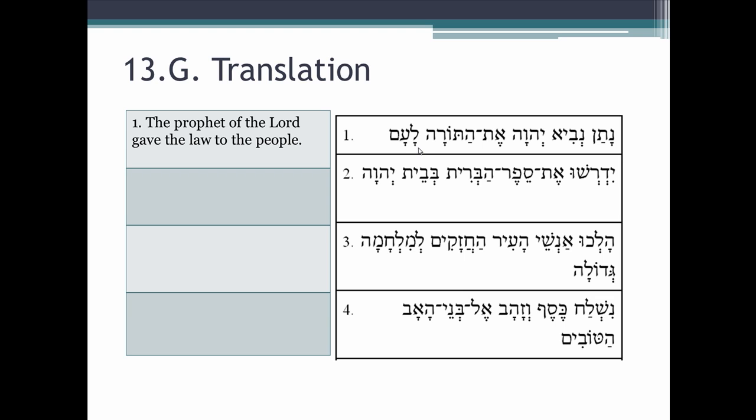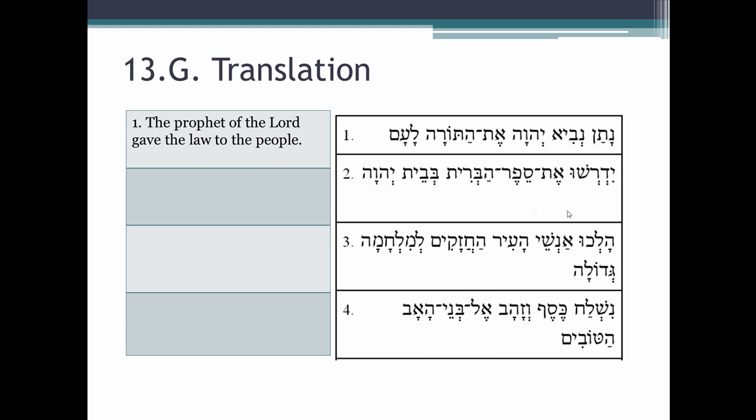It's to the people because our preposition does not have a shva underneath it. Okay, it has a definite article. It's replaced the full form of the definite article. It's replaced the hey part of the definite article. We know that because of the comments here. That's there because we couldn't use patach and then the dot that goes with the article, the dagesh, because gutturals don't take the dagesh. So again, you've got to go through the process of elimination, recognizing what you're seeing and then putting the information together.